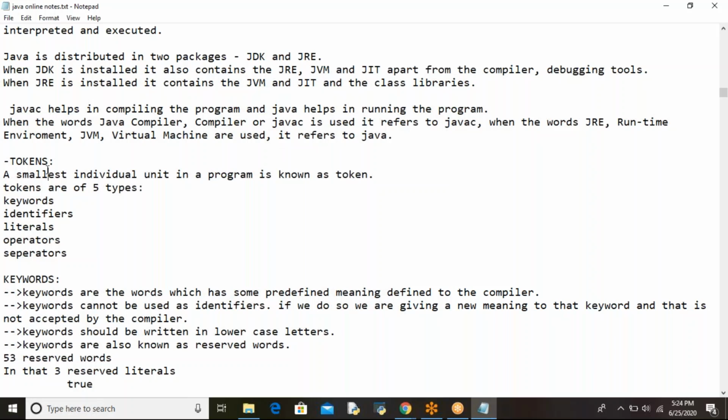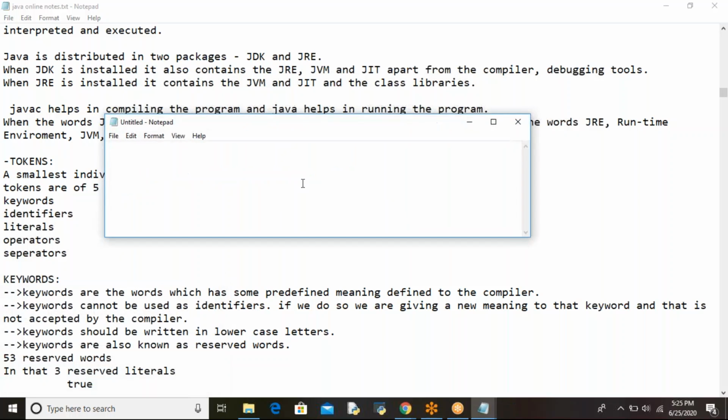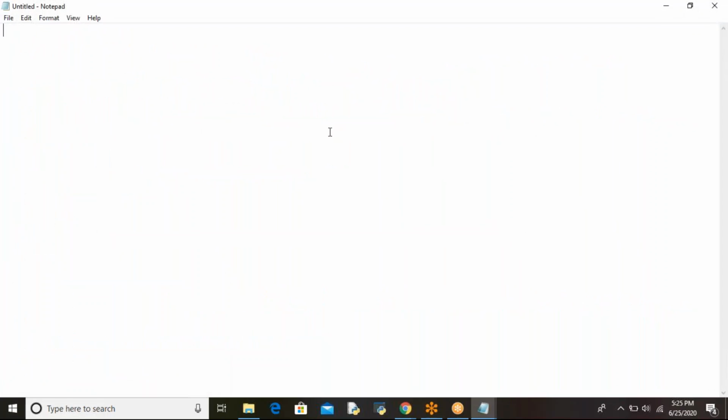Yes. So today's topics are all the Java basics we are going to cover in today's session. The first topic is tokens, or lexical units; we can call it a token. The smallest individual unit in a program is known as a token. Every smallest individual unit in a program is nothing but what? Token.